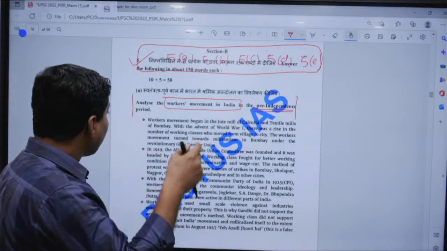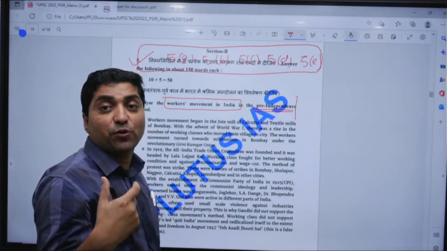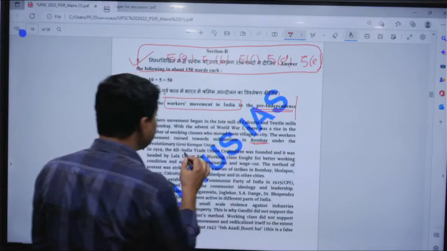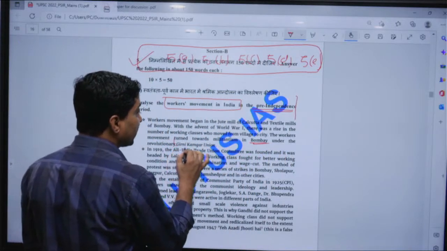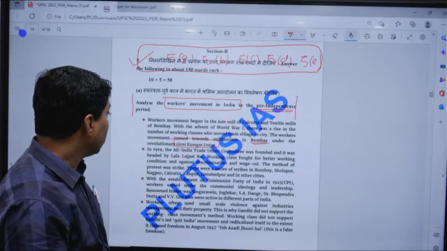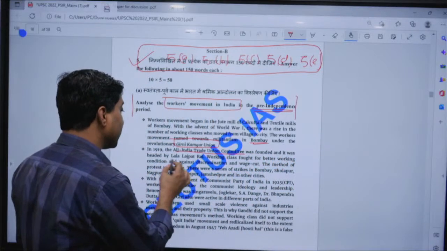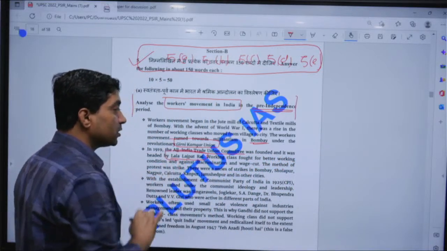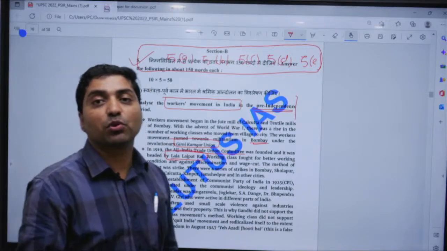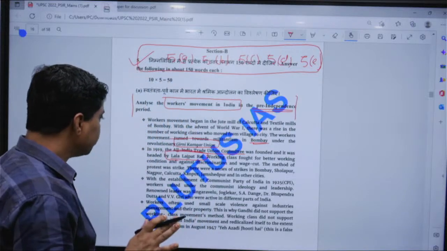But if you look, the militant workers' movement had started in Bombay, right? Under the revolutionary union called Girni Kamgar Union, right? In 1919, the All India Trade Union Congress was founded and it was headed by Lala Lajpat Rai, right? The working class fought for better working conditions, nothing else, right?